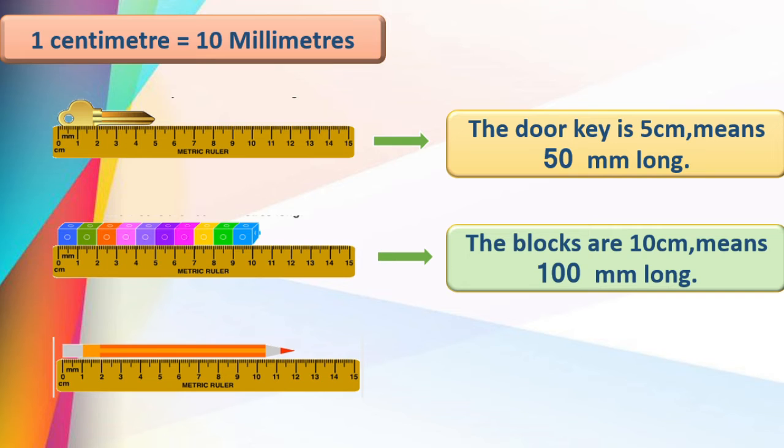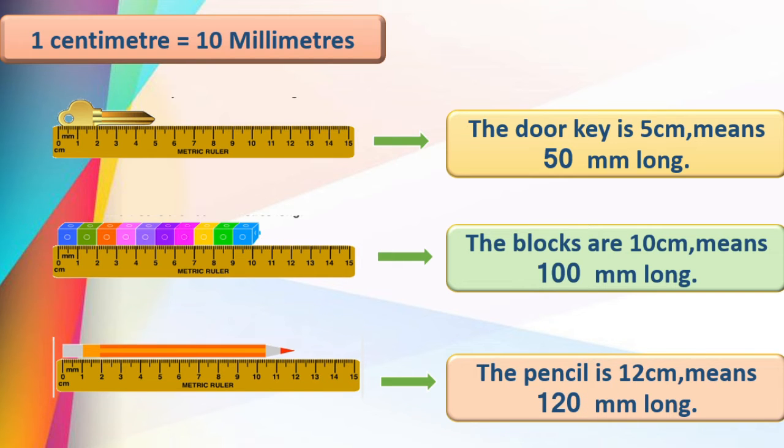Now we can see here the pencil length, that is equal to 12 centimeter, means 12 into 10, that is 120 millimeter. Got this, children? Very simple. You have to multiply the centimeter by 10. Then we will get the same measurement in millimeter form. Right?